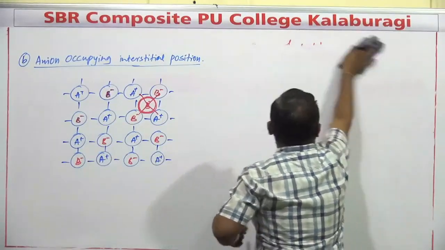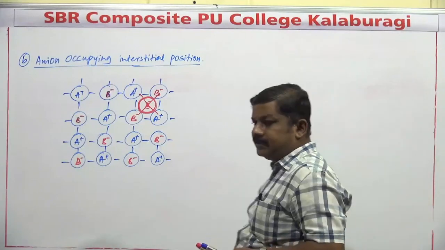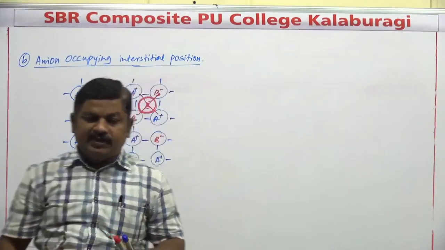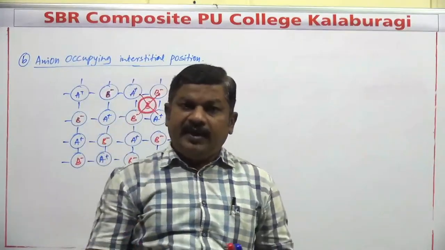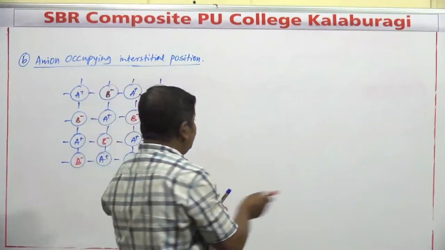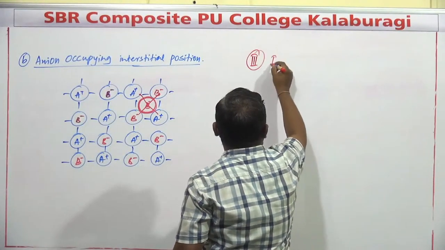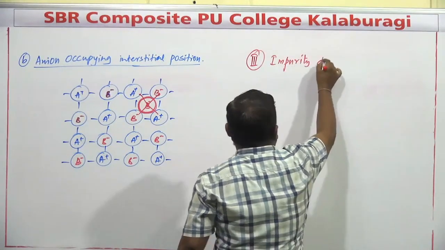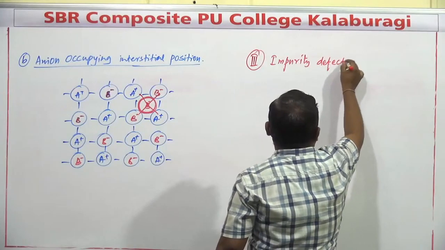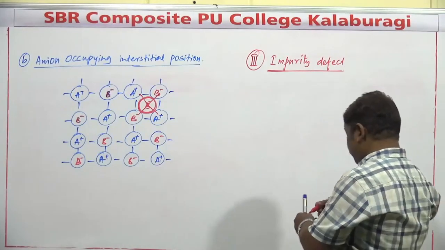Stoichiometric defect and non-stoichiometric defect come under which type? Point defects. Yesterday we discussed the complete classification. Point defects are of three types. First, stoichiometric defect; next, non-stoichiometric defect; and the third type of defect is known as the impurity defect. This is the third type of point defect.